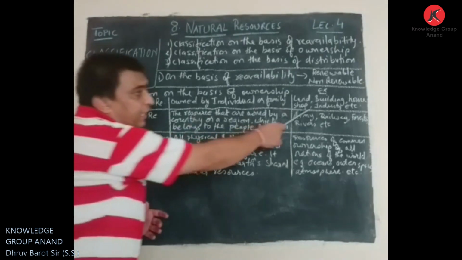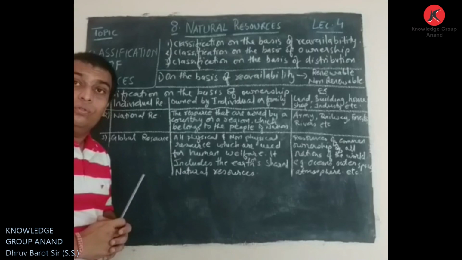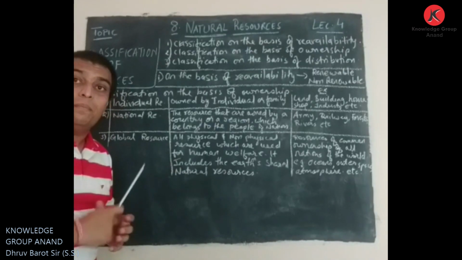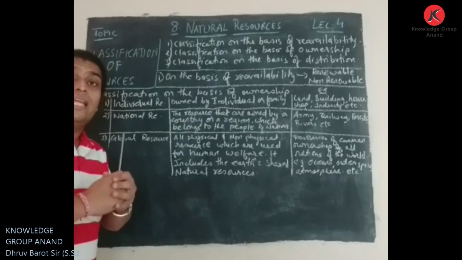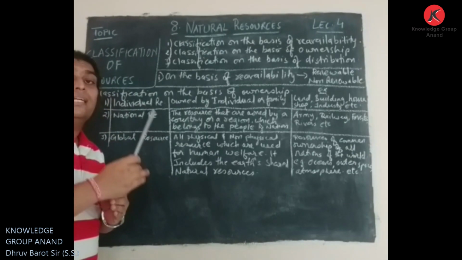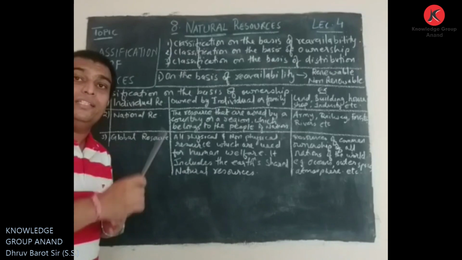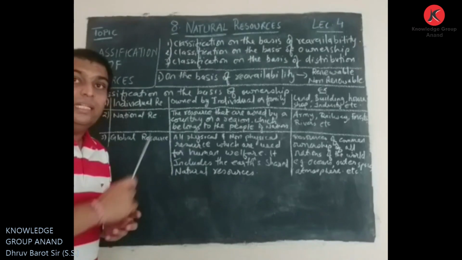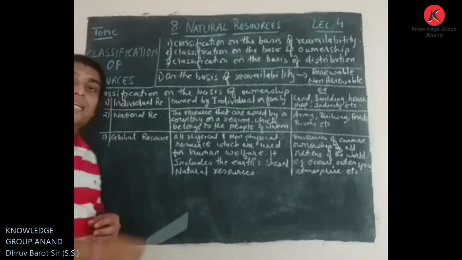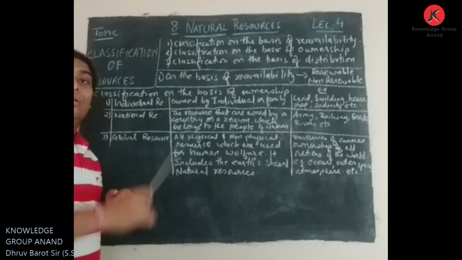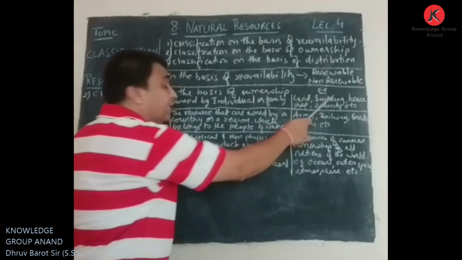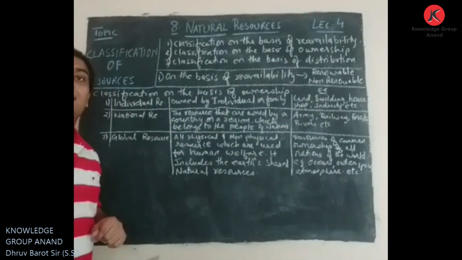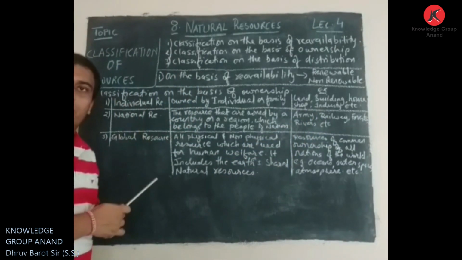That industry can also be owned by an individual person or on a partnership basis. So that industry can be considered as an important resource, but which kind of resource? It can be considered as an individual resource. So the ownership of all these things, land, building, house, shop, industry, etc., can be considered as individual resources.